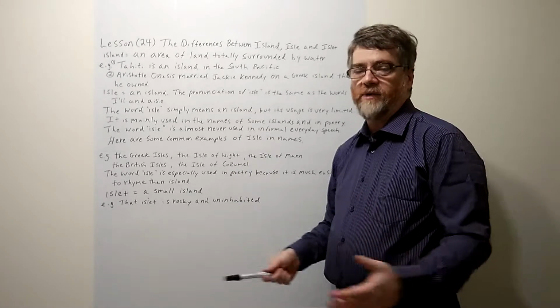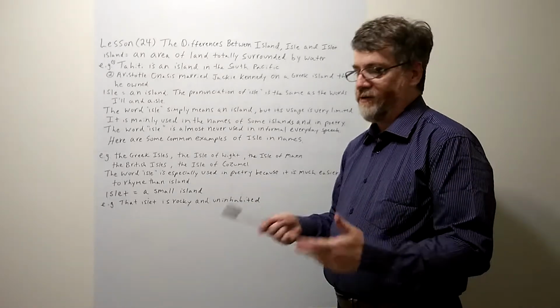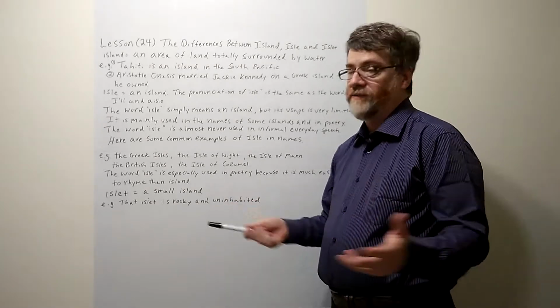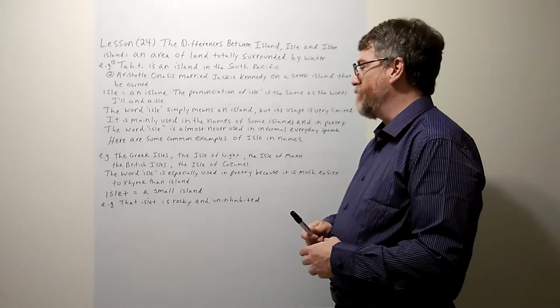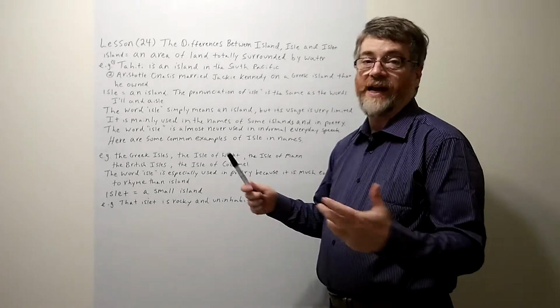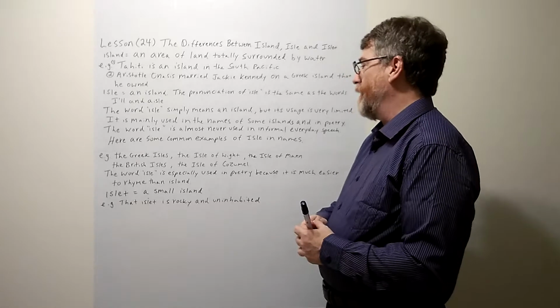I never hear anyone say, oh, I want a vacation on a tropical isle. They don't say that. Or, yes, I visited that isle. No, they don't say that. Nobody ever talks about wanting to go to an isle or that they've been at an isle. This would always be island, island, island.